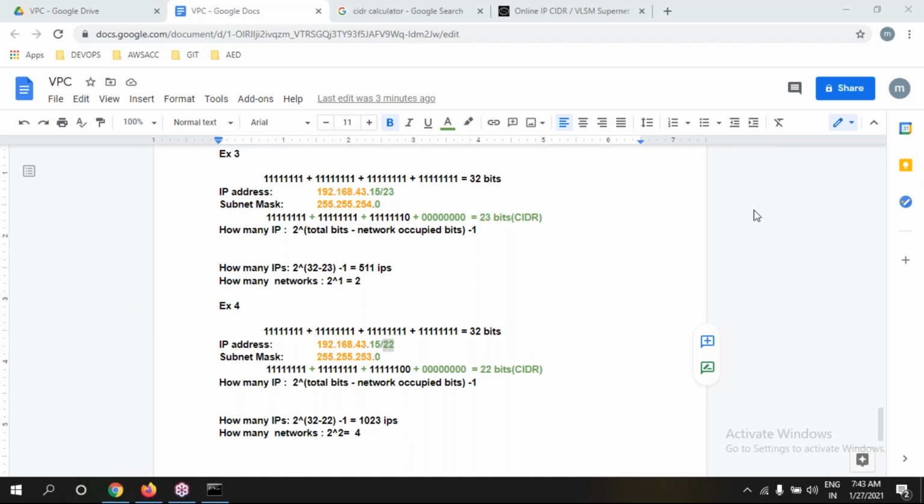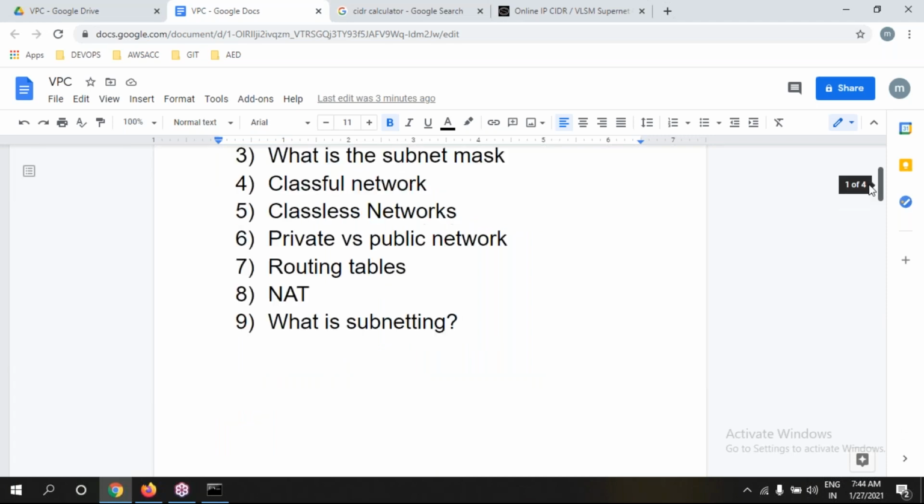Any questions, please? Yeah. So I think everybody understood what I'm trying to tell you. It's very clear. So we clarified network is also needed in AWS.